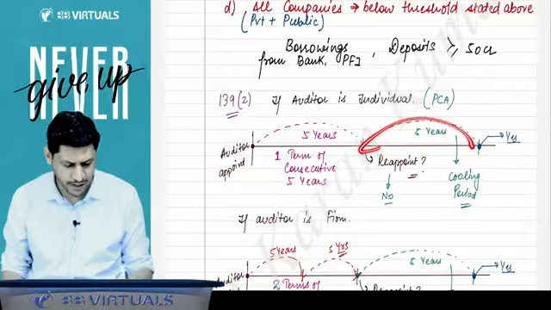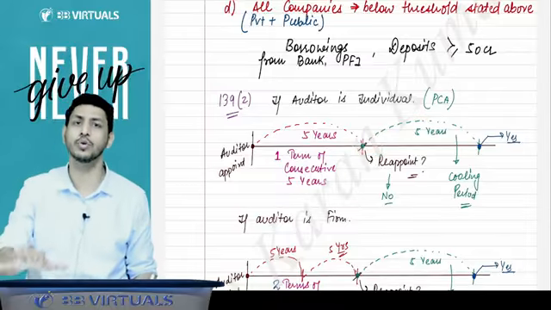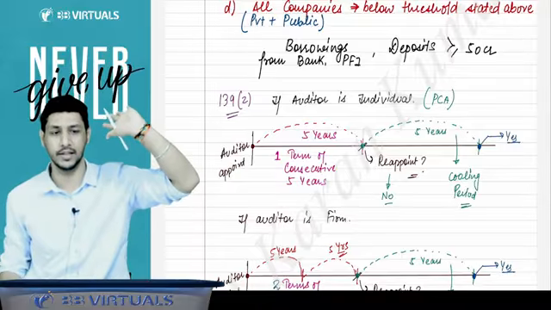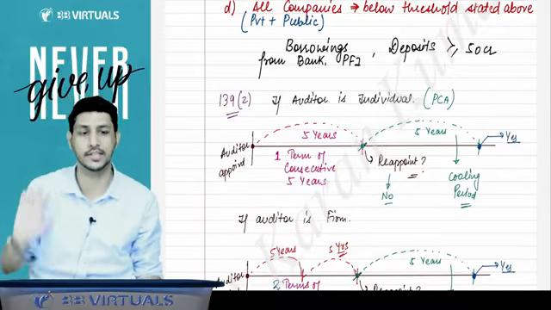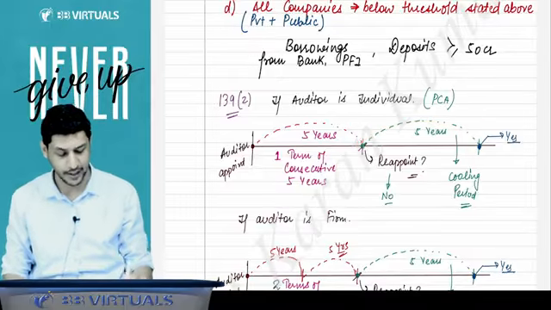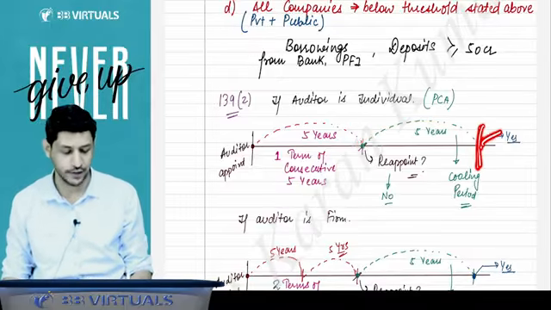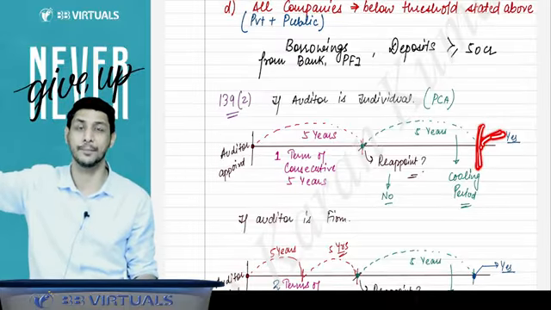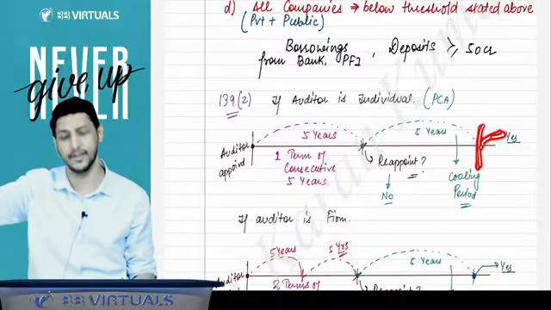That means for these 5 years, you cannot do the audit. You can do the audit of some other company, but you cannot do the audit of this company for 5 years. This is the cooling period. After the completion of this 5 years, can he be reappointed in this company? Yes, he will be appointed in this company again. He will be reappointed again.